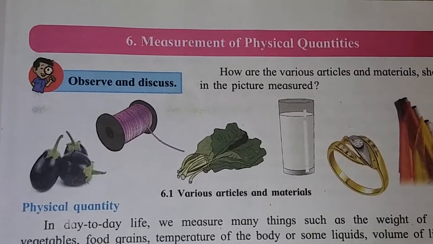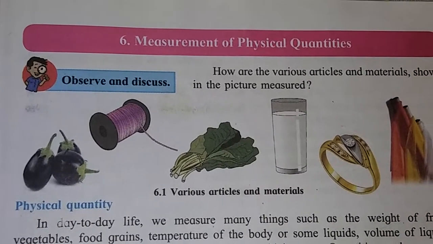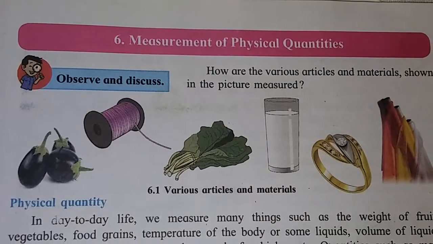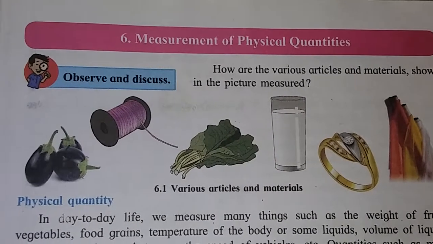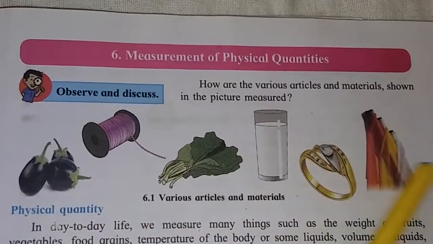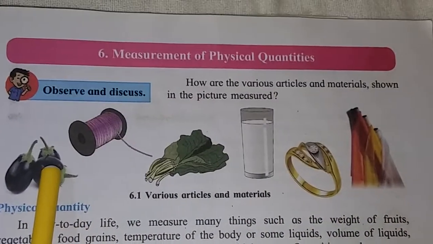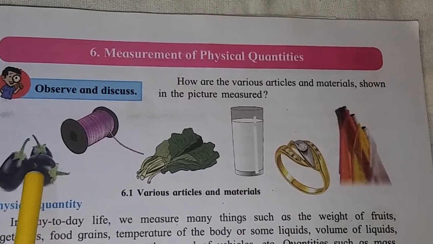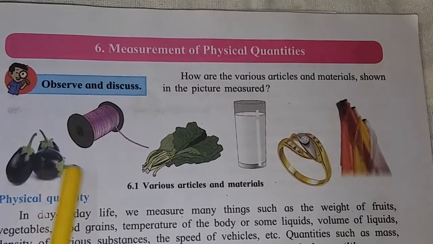6. Measurement of physical quantity. How are the various articles and materials shown in the picture measured? Now see, here various articles are given and how we measure these.